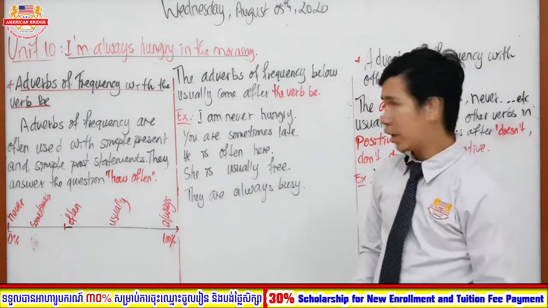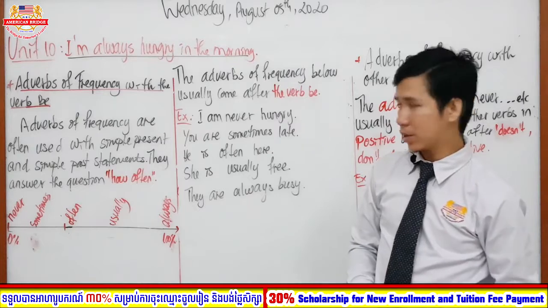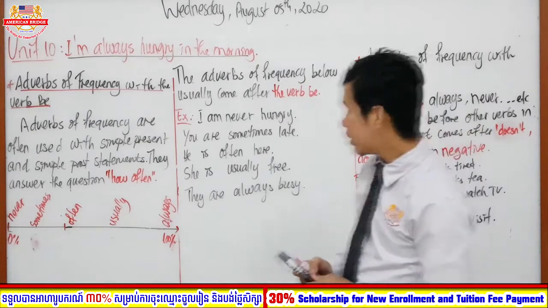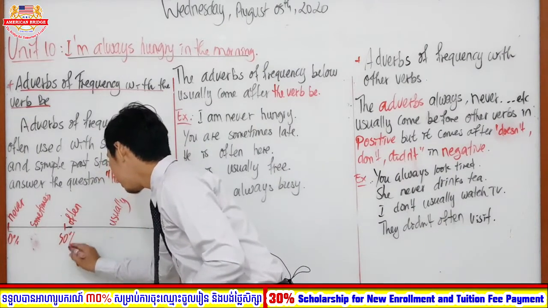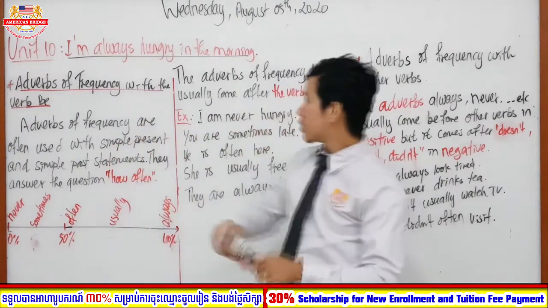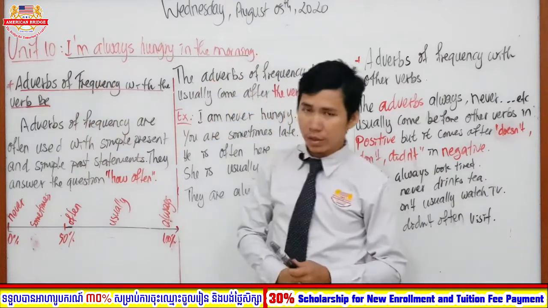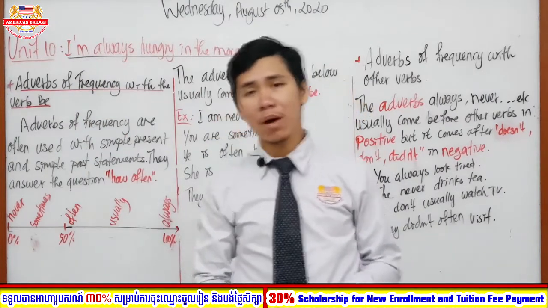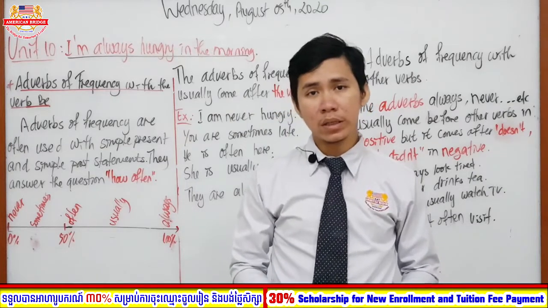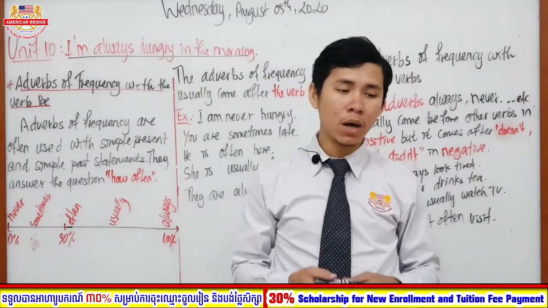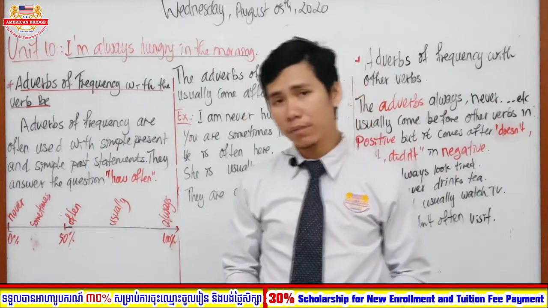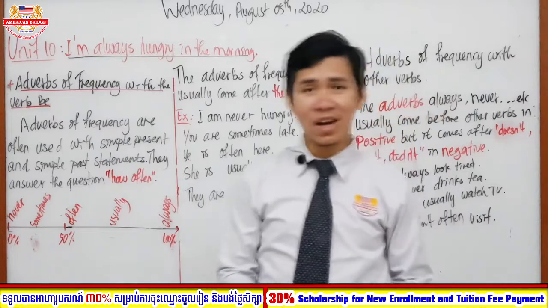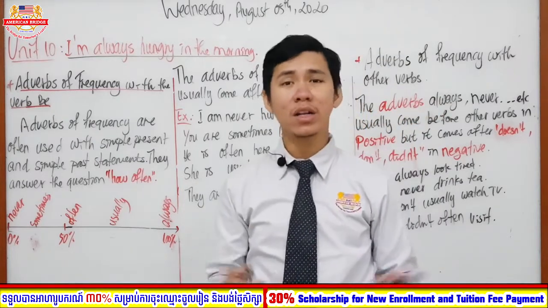I'm going to read this and also give you some further explanation. So here we have adverbs of frequency with the verb be. Here we are going to learn the way of using adverbs of frequency with the verb to be. You already know about the verb to be: we have am, is, are, was and were. It doesn't mean that it is past time, it's present time. However, it can be used for both, right?